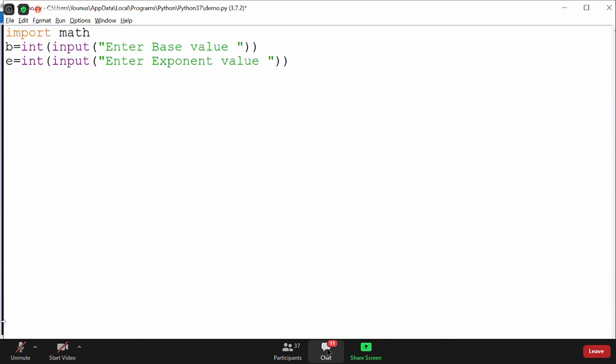Now I will find the power of a number. So I'll take a variable called p, and if you wanted to find the power of a number, we already have a module called math. Inside that we have a function called pow, which takes two arguments.